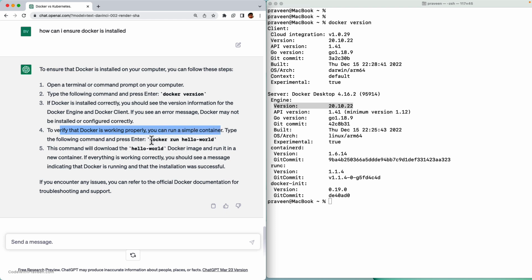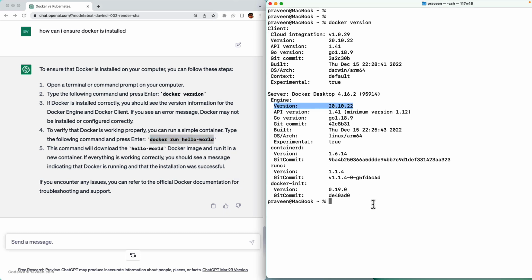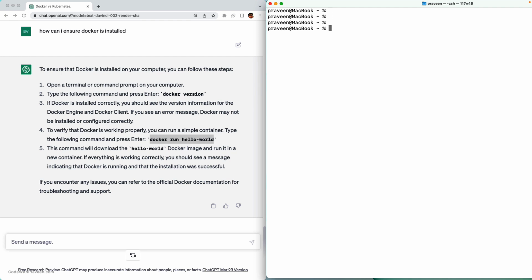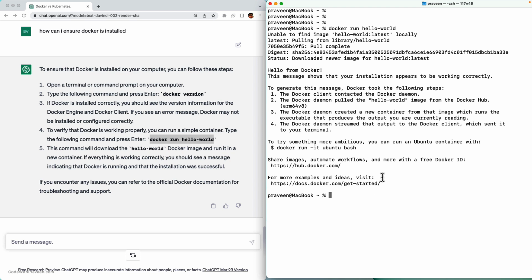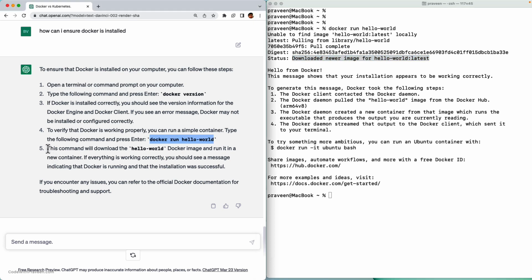Okay, it's good that it's going to give me the sample code as well. docker run hello-world. Okay, let me clear it out. Since hello-world is a simple image and it's not able to find it in my local environment, it's pulling from Docker Hub, and then pull complete, downloaded newer image. Okay, looks good. This command will download the hello-world Docker image and run it in a new container. If everything is working correctly, you'd see a message indicating Docker is running.